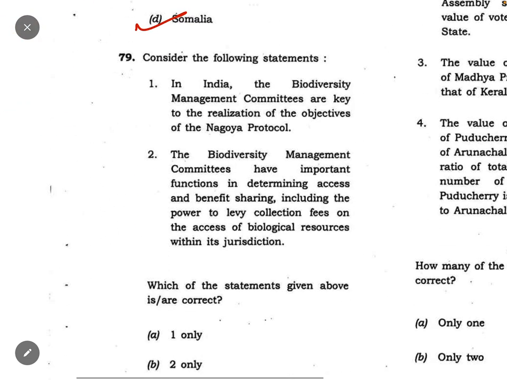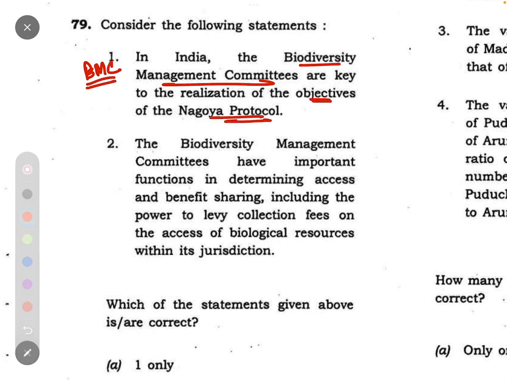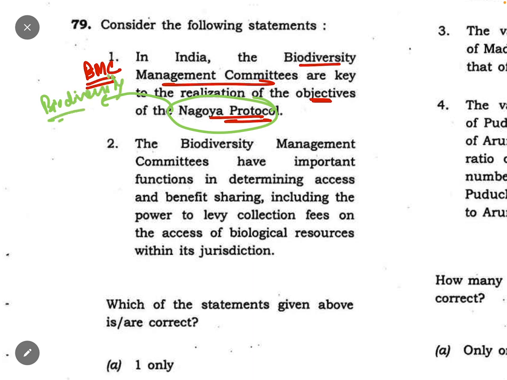Now coming to the question number 79. In India, biodiversity management committees are key to the realization of the objectives of Nagoya Protocol. See, I am asking one thing from you. Nagoya Protocol was regarding prevention and conservation of biodiversity. Question is also saying the same thing.